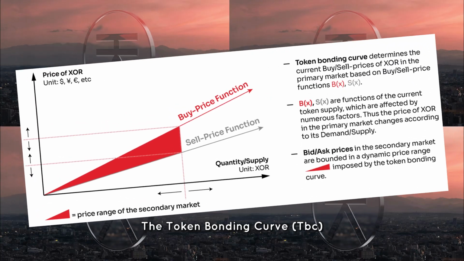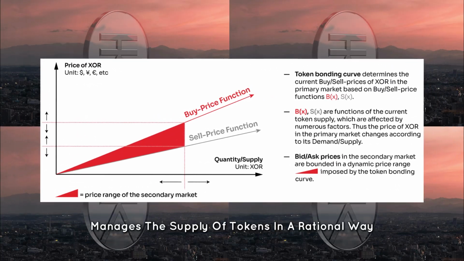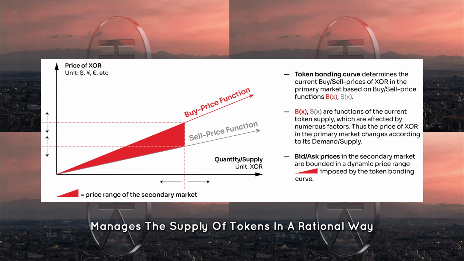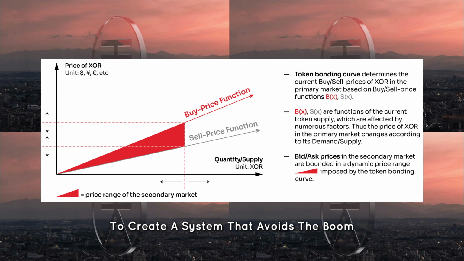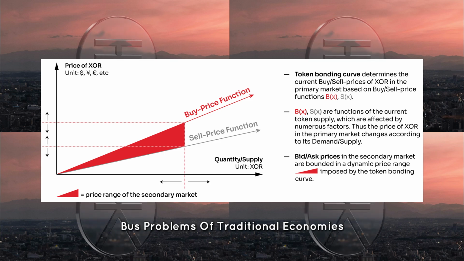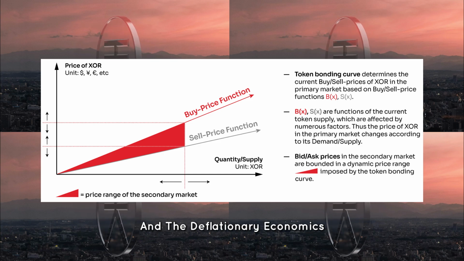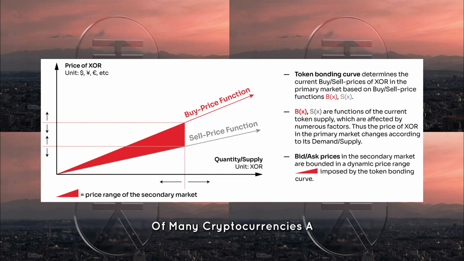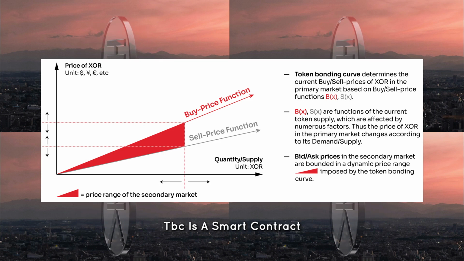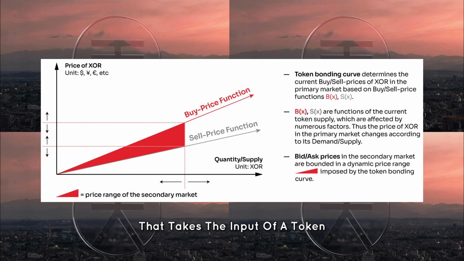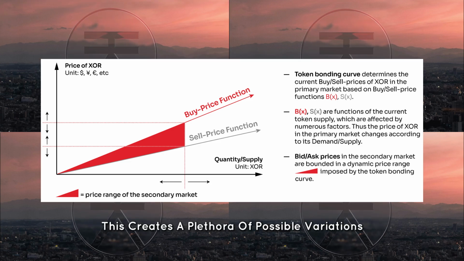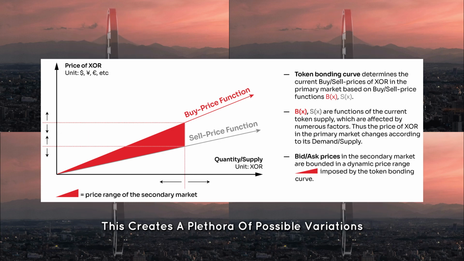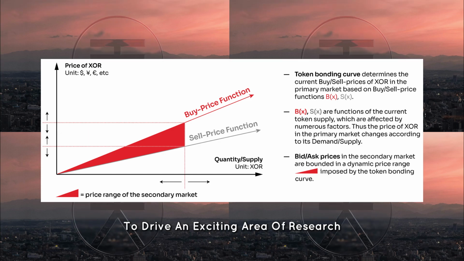The token bonding curve, TBC, manages the supply of tokens in a rational way without the involvement of humans to create a system that avoids the boom-bust problems of traditional economies and the deflationary economics of many cryptocurrencies. A TBC is a smart contract that takes the input of a token and outputs a new token. This creates a plethora of possible variations to drive an exciting area of research.